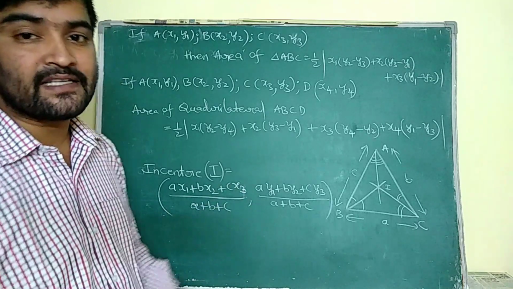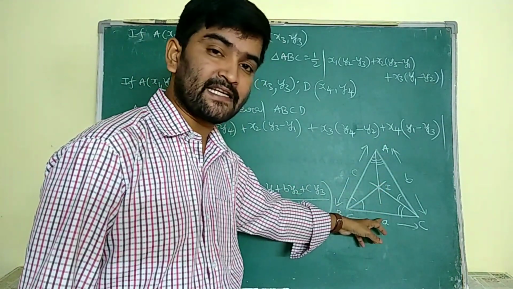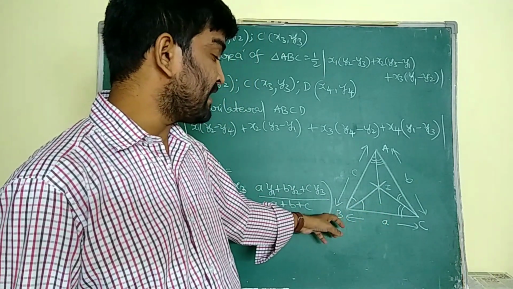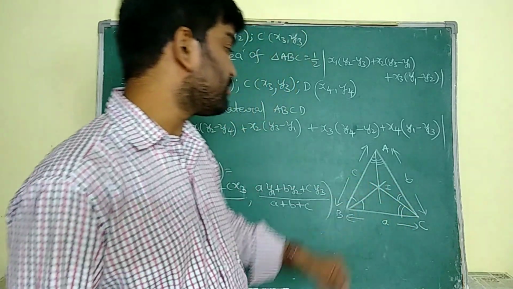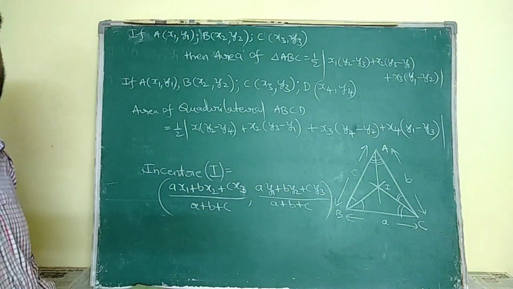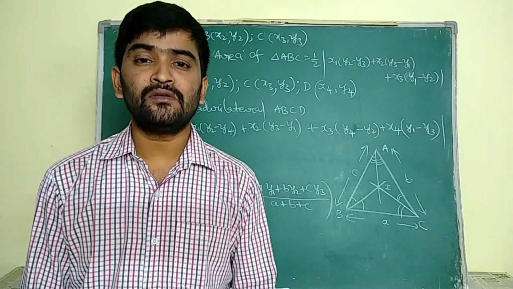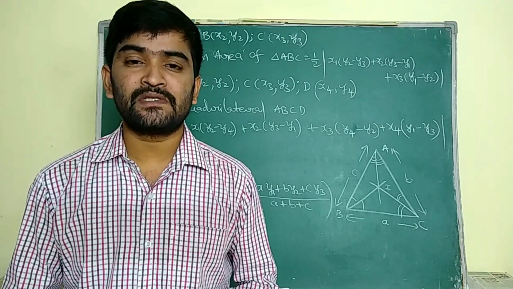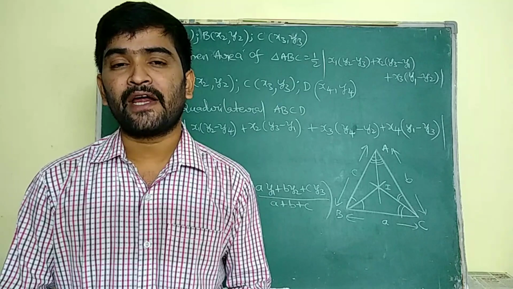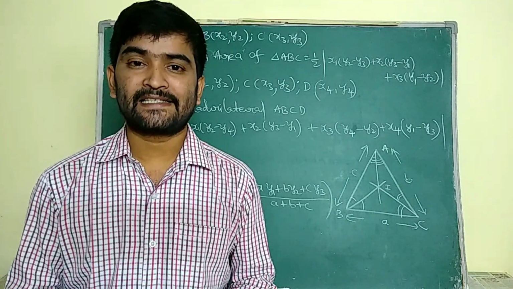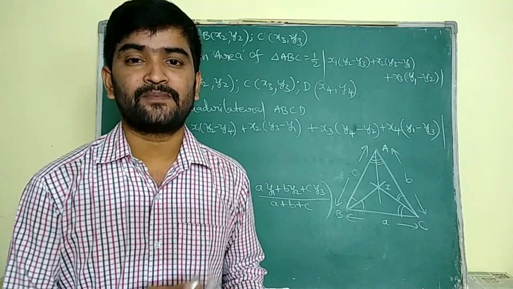Here a, b, c are the lengths of the sides. The side opposite to capital A vertex is small a, the side opposite to capital B vertex is small b, and similarly the side opposite to capital C vertex is small c. These are the concepts we have to learn to solve problems and to discuss the concepts of locus. These are very helpful. We will discuss the locus and its equation in the next part of the video.